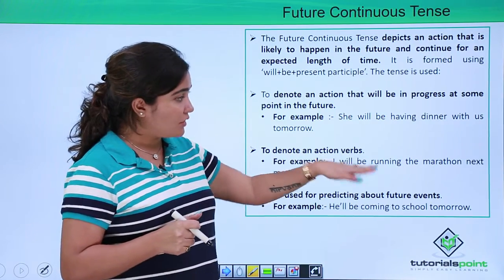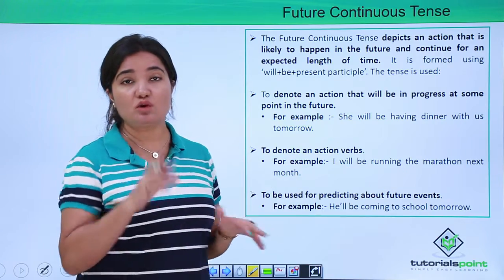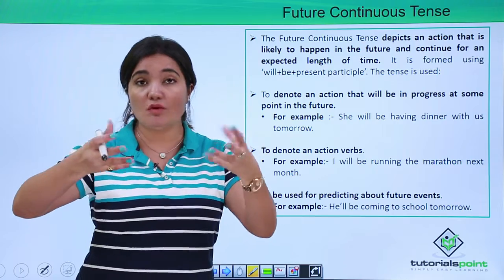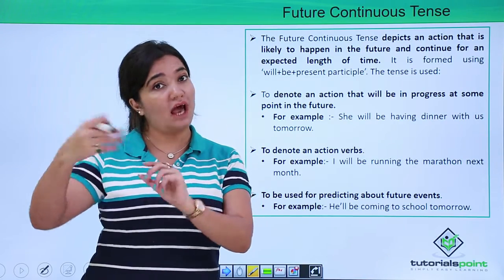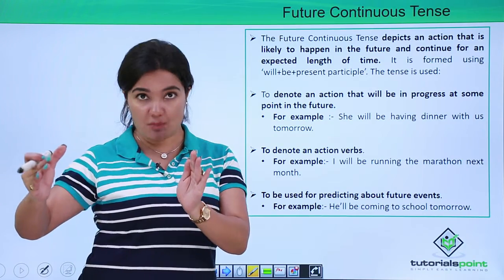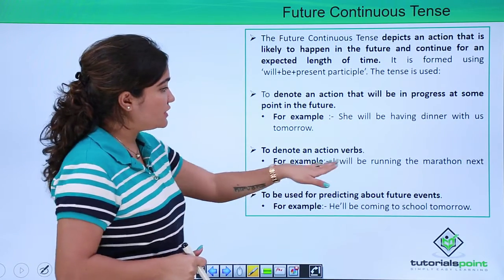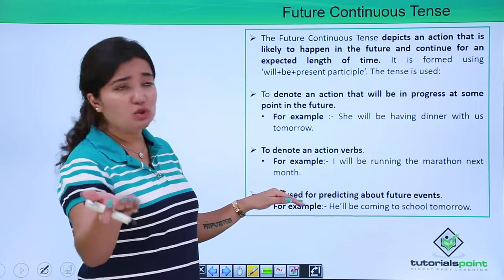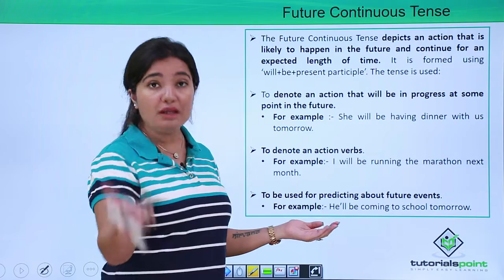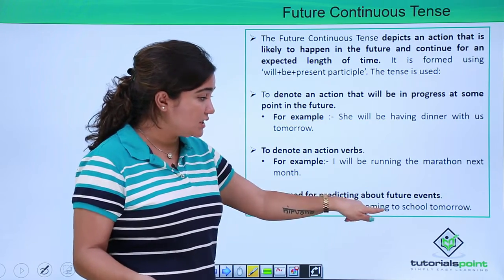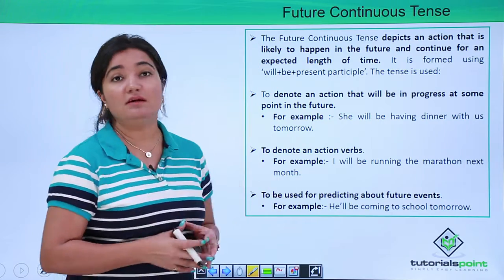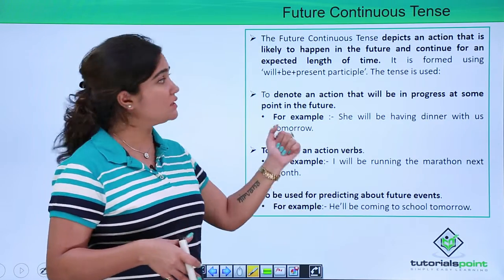So, I will be running the marathon next month. So, I will be running. Something that we assume or presume would happen in the future, and not only will it happen, it will also continue for some period of time in future, right? It is also used to predict future events. For example, he'll be coming to school tomorrow. Only because we have used this continuous form can we say that this would come in the category of future continuous tense.